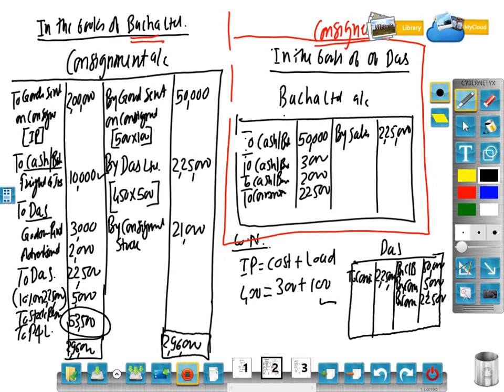Now in the Bacha Limited account we have to close and find out how much balance is there, and that much balance we have to remit. We means Das. 2,25,000.